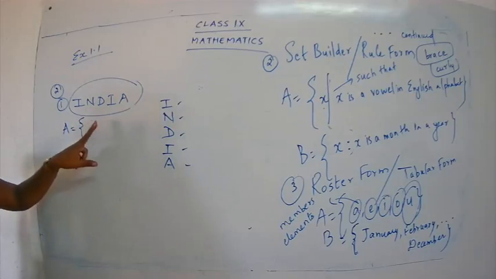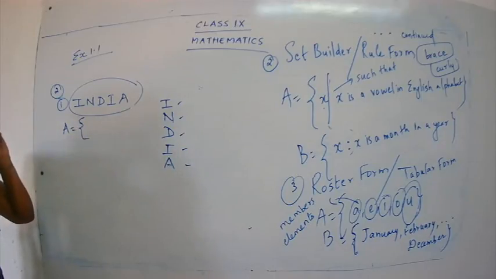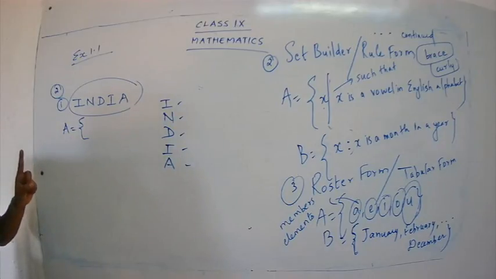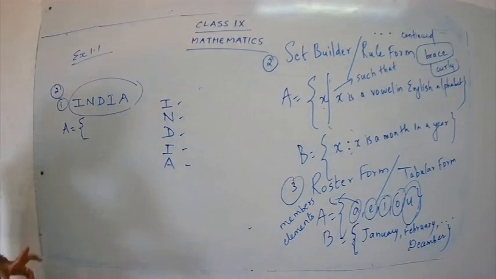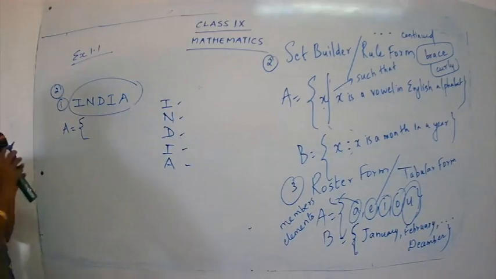So when you write the roster form, do not write I twice. You should write only one time. Are you getting my point, children? So write only once. You should not write the letters twice. Clear?